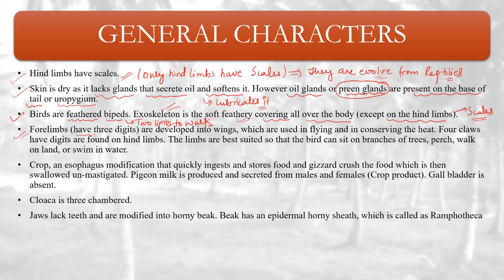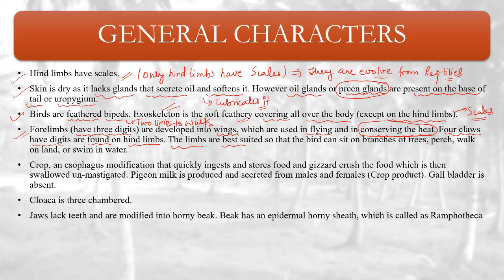Forelimbs have three digits and they are developed into wings, which are used in flying and in conserving heat. Most important, conserving the heat, thermoregulation. Four claw-bearing digits are found on the hind limbs, to give proper grasping power.